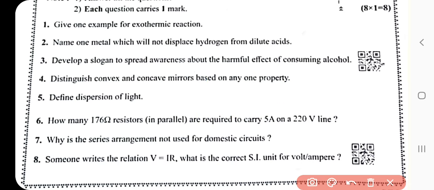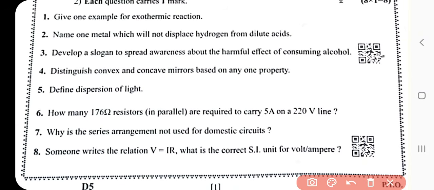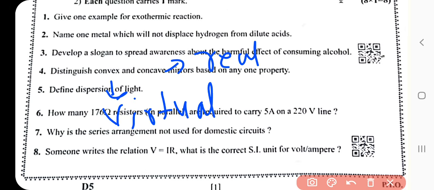Question number 4: distinguish convex and concave mirror based on any one property. A convex mirror always forms a virtual, erect and diminished image, whereas a concave mirror can form real and virtual images. This is a convex mirror: the image is virtual, and a concave mirror can give a real image. This is the answer of the 4th question.